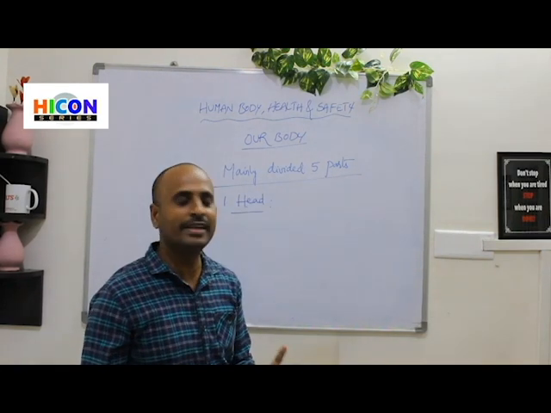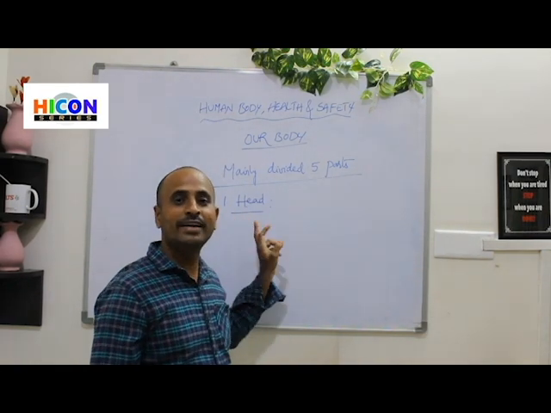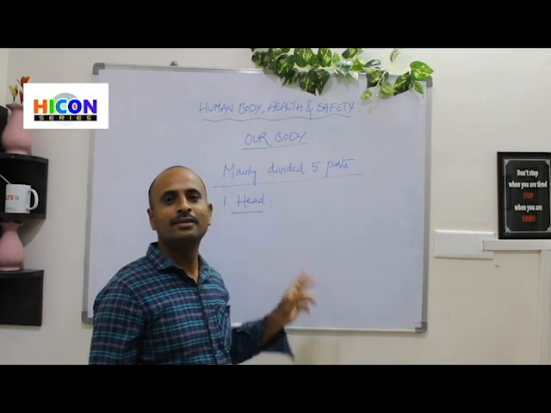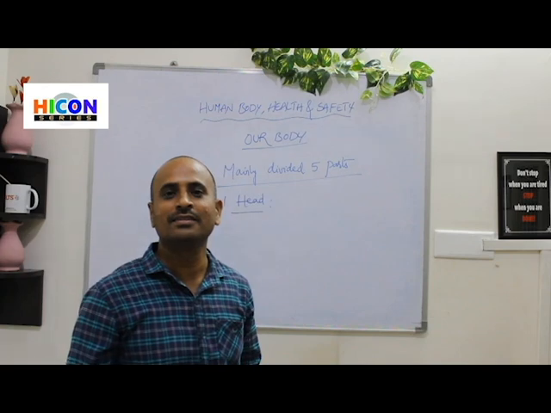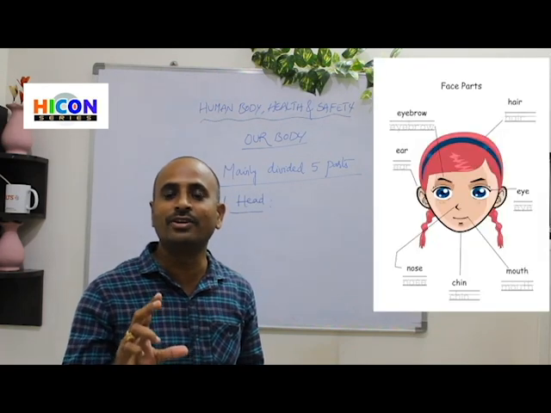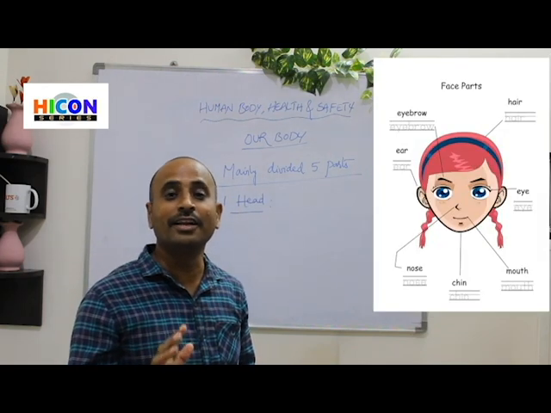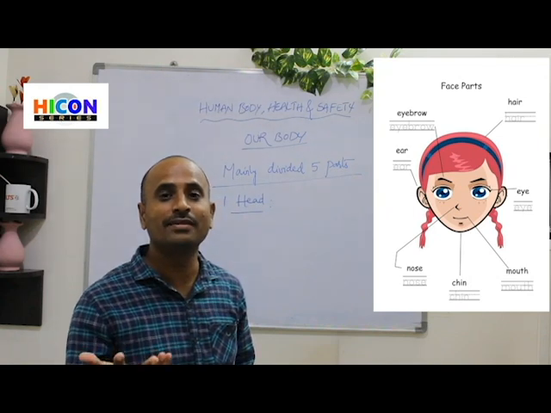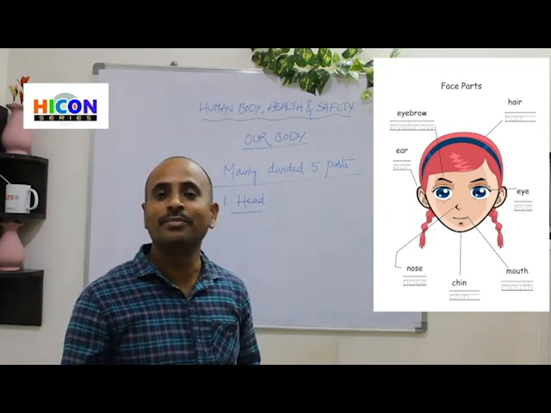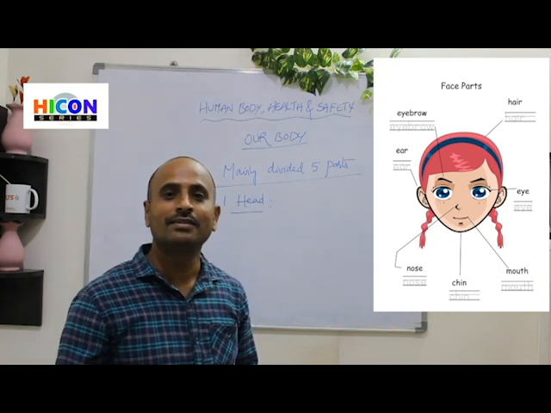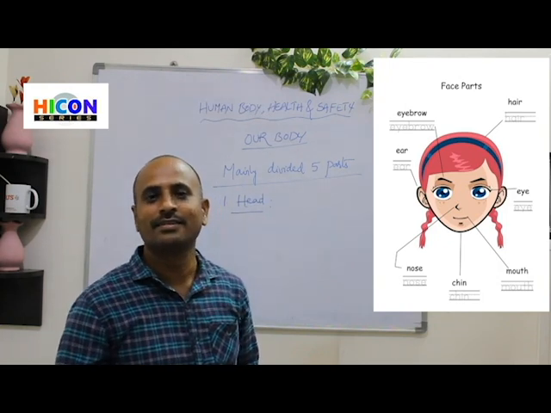The first body part is head. So where is the head located? Look at the picture, children. Can anybody tell me the position of our head? Yes.